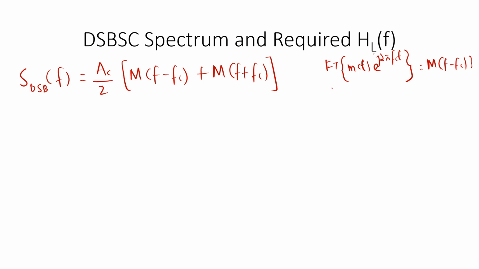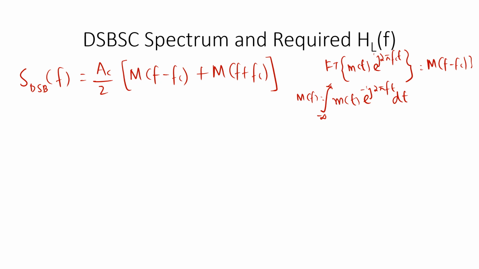The Fourier transform is defined from minus infinity to infinity. So M of f is equal to the integral from minus infinity to infinity of m of t into e power minus j 2 pi ft dt.